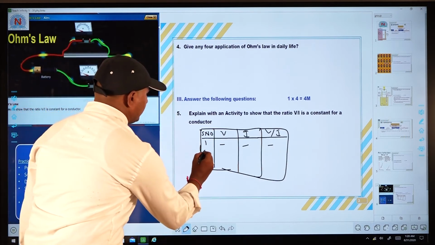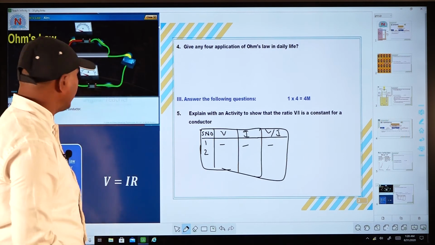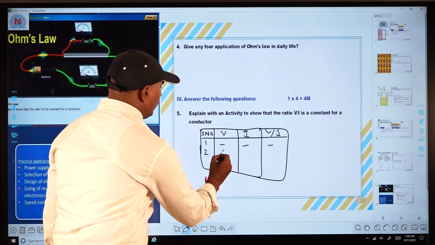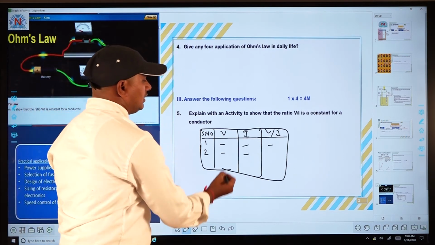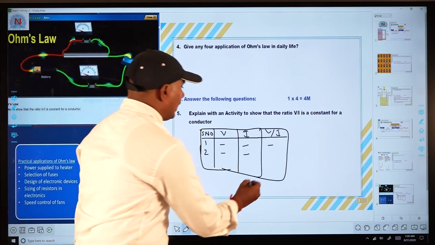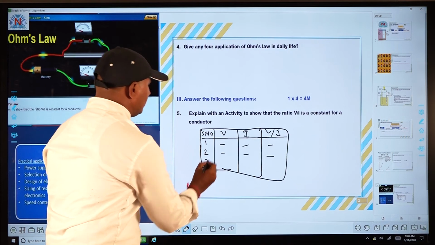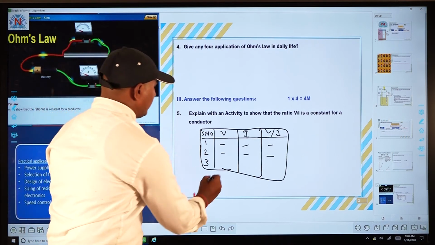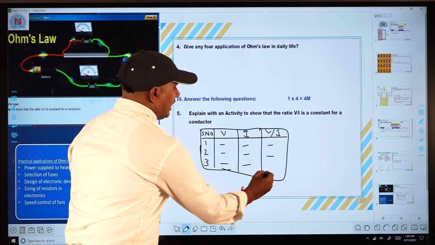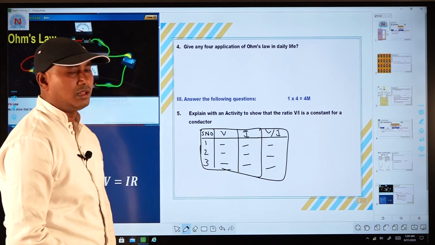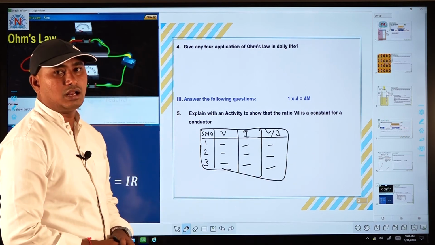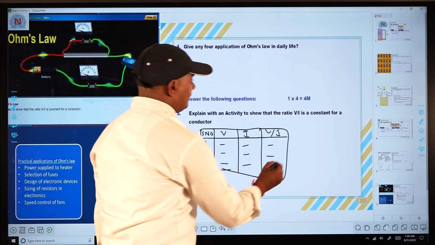And the second time you have to increase the number of cells. Take 2 cells, check the voltmeter and ammeter values and write them in the table, and calculate V by I values. In the same way take 3 cells, check voltmeter and ammeter values and find V by I values. After completing this table, now we have to take a graph.